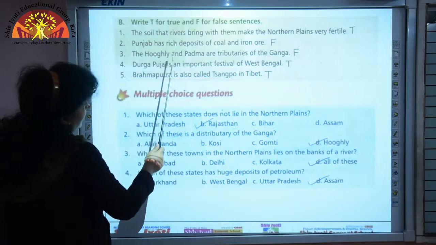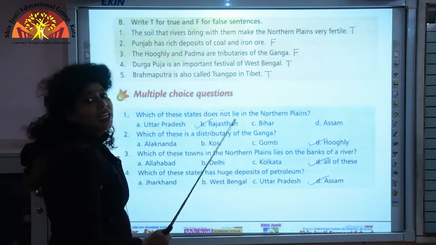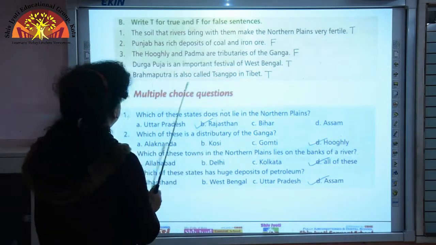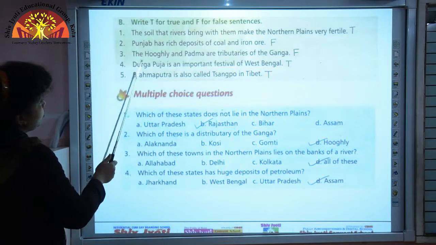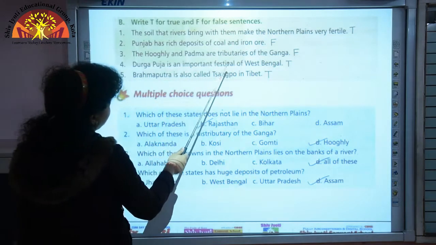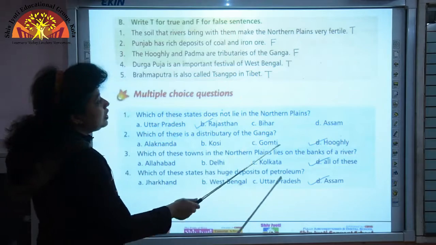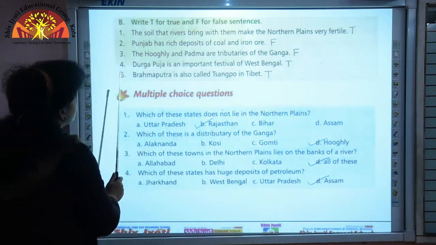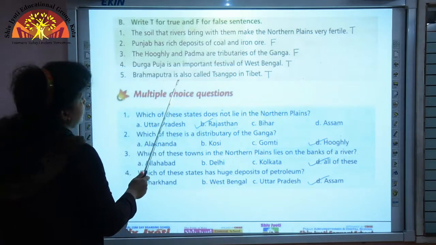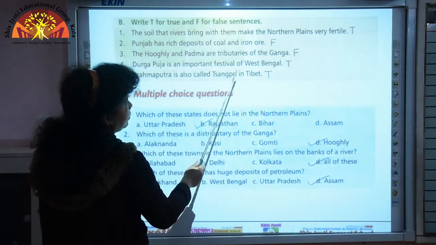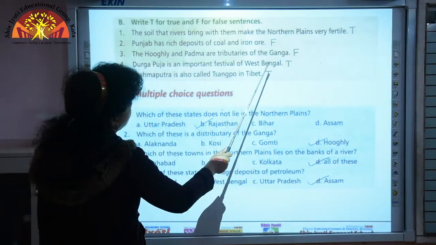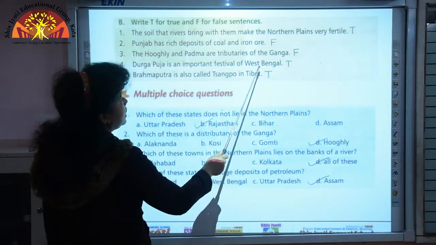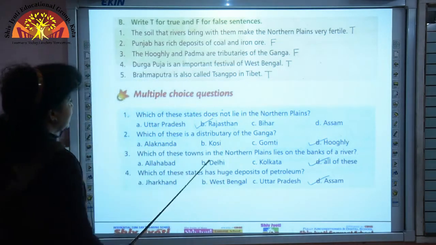The Hooghly and Padma are distributaries of the Ganga. Question 4. Durga Puja is an important festival of West Bengal. Since it is a true statement, write T here. Question 5. Brahmaputra is also called Sangpo in Tibet, and this is also a true statement. So, write T after this sentence.